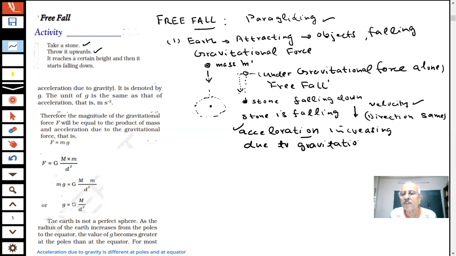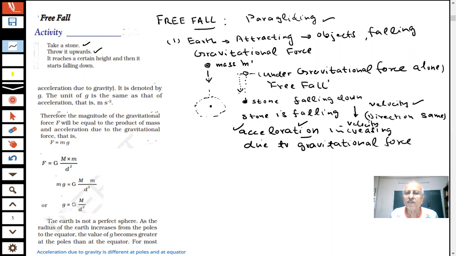All you are saying, there is an acceleration produced in the body. Velocity is increasing, so acceleration will be produced in the body. The acceleration is produced due to which force when objects are falling on the earth, students? Gravitational force.